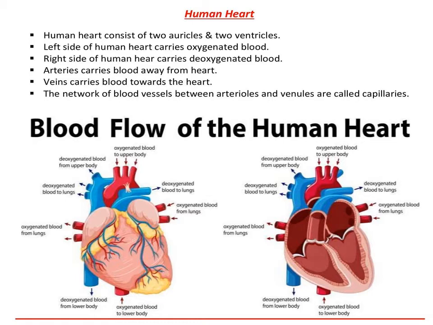Do you know how many chambers the heart has? The human heart is a four-chambered organ divided by septa into two equal halves, the right half and the left half. Each half is further divided into two chambers. The upper small sized chambers are called auricles or atria, and the lower large sized chambers are called ventricles.